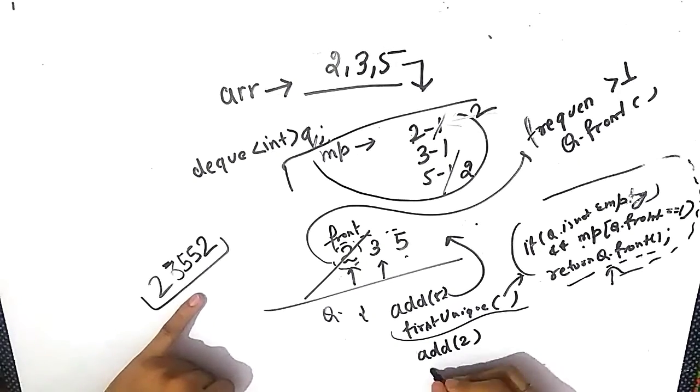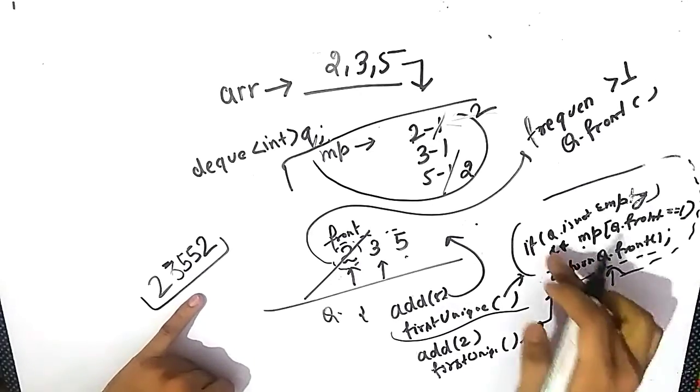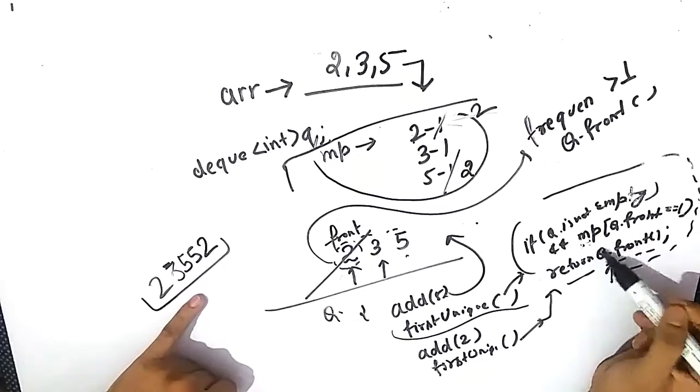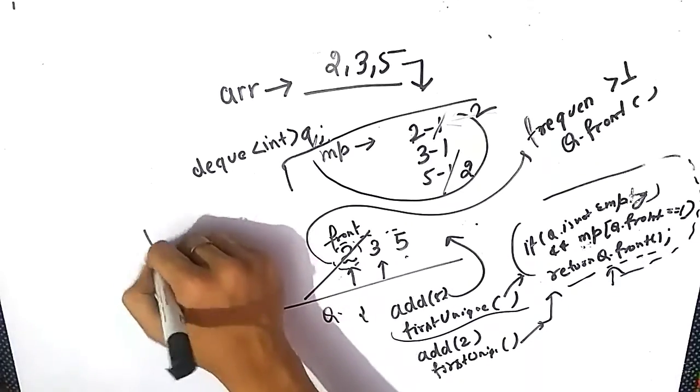And now when the query is to report the first unique element in the queue, then we will simply go to the function: if the queue is not empty and the frequency of the element in the map is 1, then we will simply return the front of the queue, that is 3.